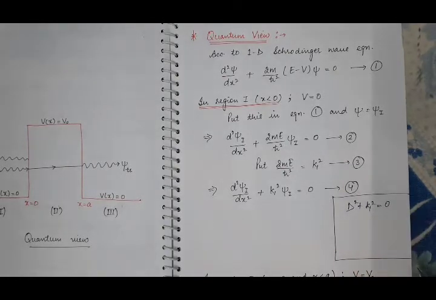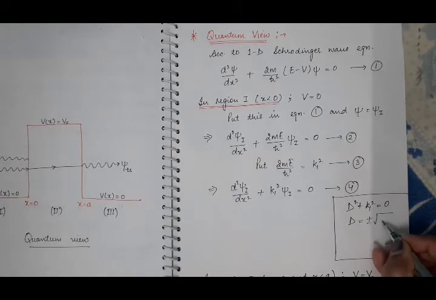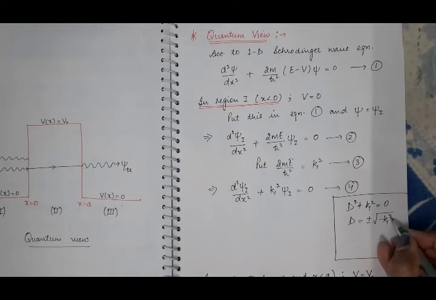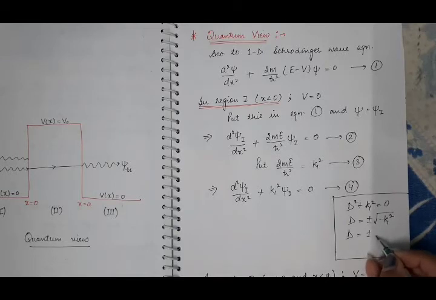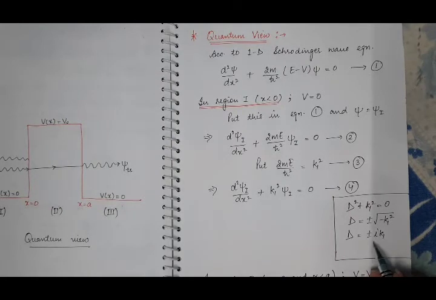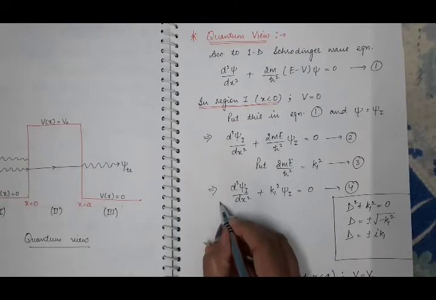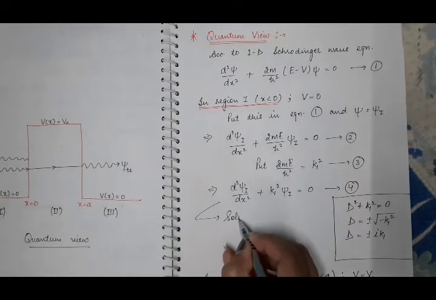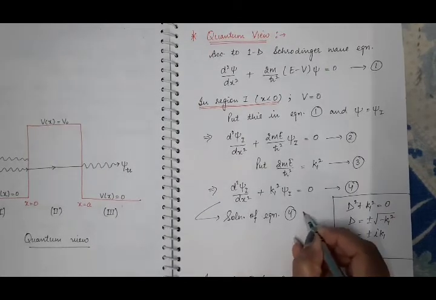This will be the auxiliary equation. So D will be plus minus square root of minus k1 square. This minus is iota square, so it will be plus minus iota k1. So it has two solutions, plus iota k1 and minus iota k1. So the solution of this equation will be the solution of equation 4th, which is given by